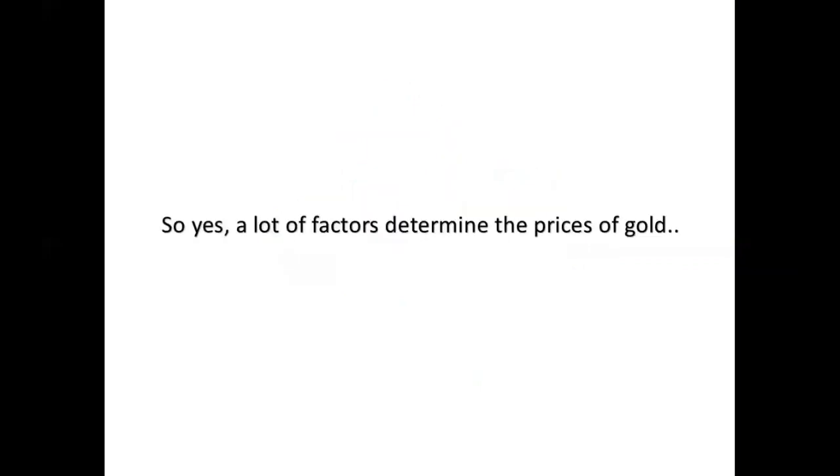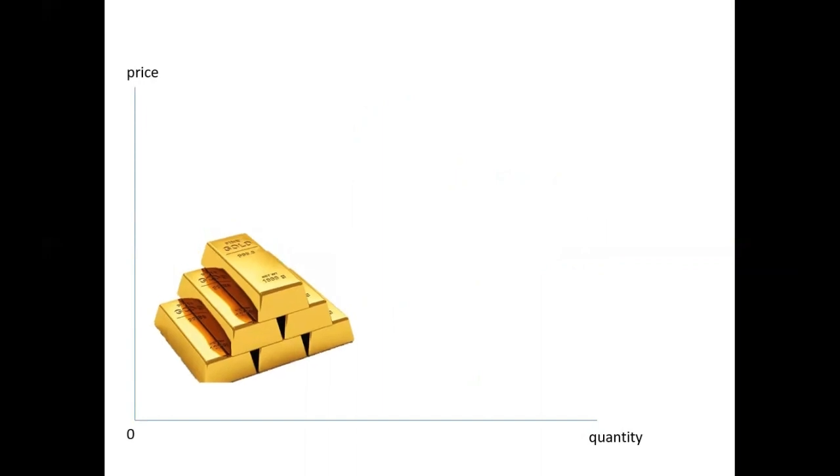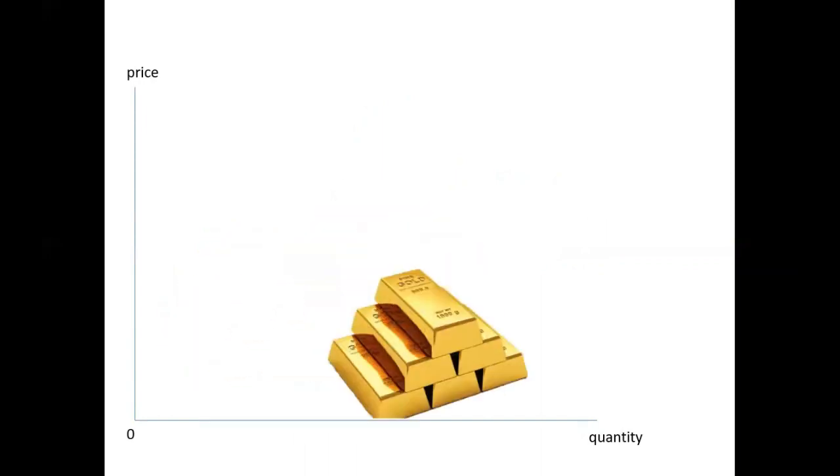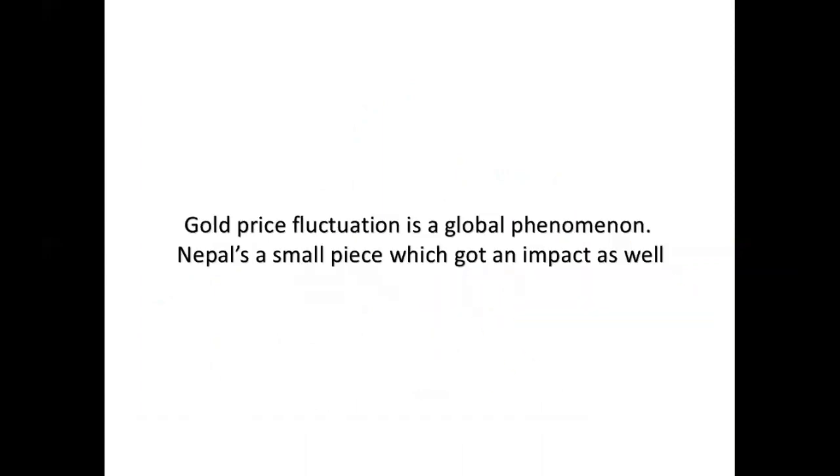So yes, there are a lot of factors that determine the prices of gold. Gold prices may fluctuate in accordance with the above-mentioned causes like inflation, demand and supply, interest rate, and currency's exchange rate. Change in gold prices is a global phenomenon, and there are many other factors underlying as well. Nepal is just a small piece that got an impact from the world gold price rate.